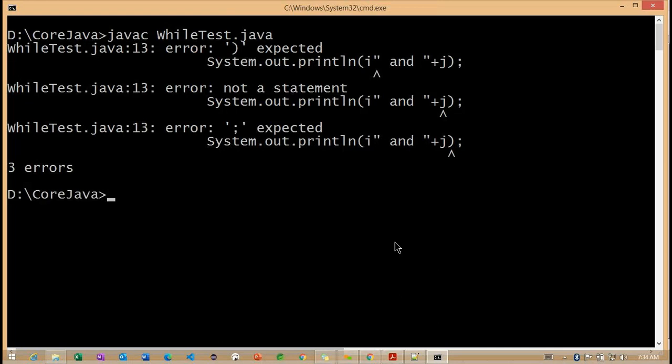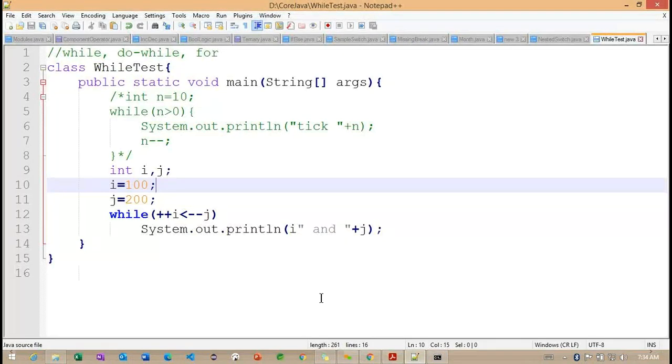What happened? Somewhere a semicolon is expected. Anywhere we are missing? No. We cannot write it like that.